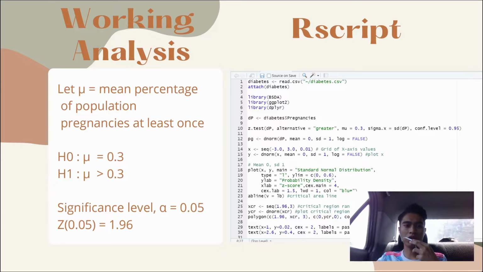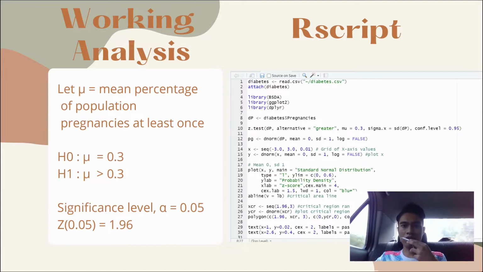For the null hypothesis, the mean percentage is equal to 0.3, which is 30%. For the alternative hypothesis, the mean percentage is greater than 0.3. We use the significance level alpha equal to 0.05. The z value for 0.05 is 1.96.